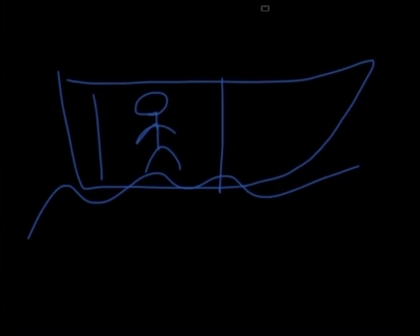If that's not true, then whenever this ship is moving this way, the light leaving this wall will be going faster than the light leaving this wall. So if you had some sort of detector, you could simply measure the speed of light coming from this wall versus the speed of light coming from this wall, and if this speed is faster, then the ship must be moving this way.